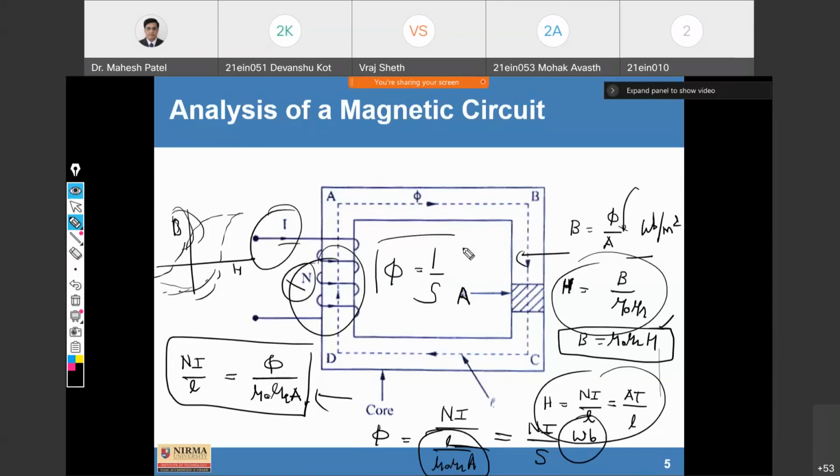The meaning is, if the reluctance is low, or very small, then a larger amount of flux will pass through the magnetic material. If the reluctance is high, a small amount of flux will flow through the magnetic material. Any question till now?